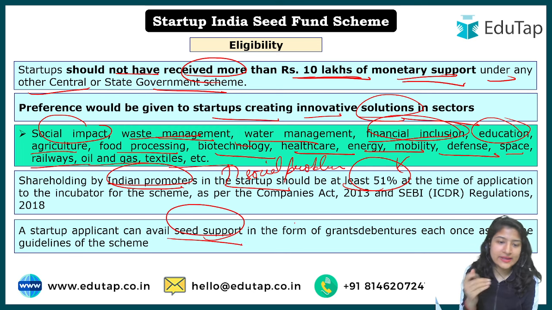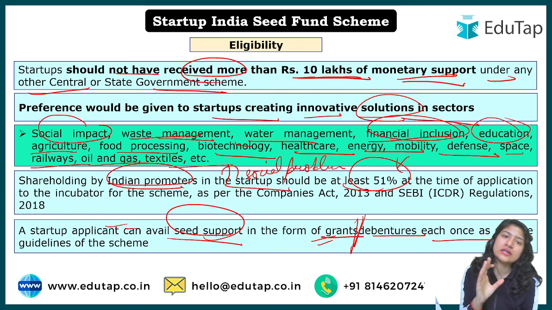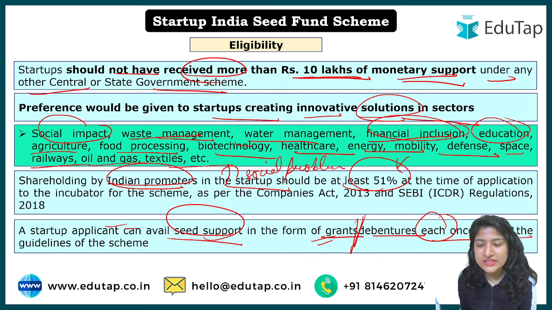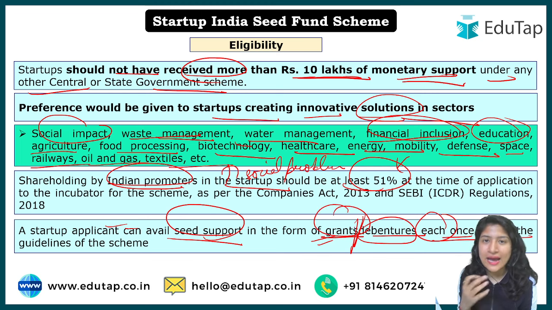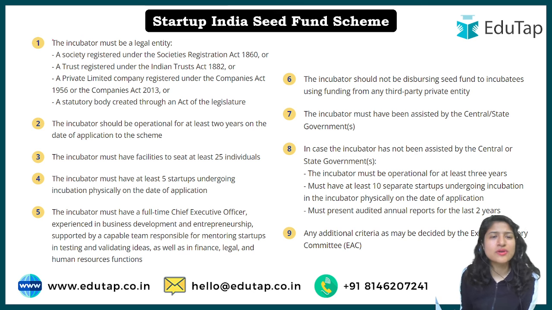Apart from that, a startup applicant can avail seed support in the form of grants and debentures, as per the guidelines. Earlier I said either, but apologies, it says each, so it is grants and debentures, a combination form. Now, this is the eligibility for the incubator. There is a lot of eligibility, we'll just look at one or two.